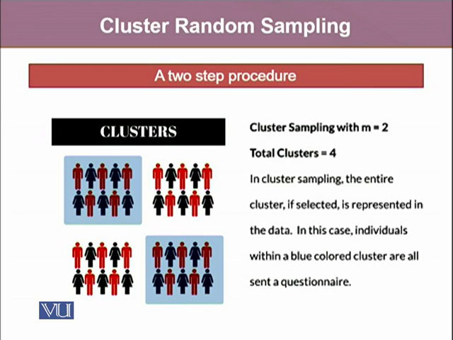Let's say we use random numbers and the 2 clusters selected are cluster number 1 and cluster number 4. Now, if we want to study this whole population, we study each and every individual present in cluster number 1 and cluster number 4. But one should keep in mind that the choice of clusters is totally random, and that's what makes it cluster random sampling.